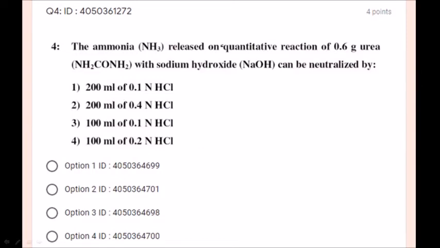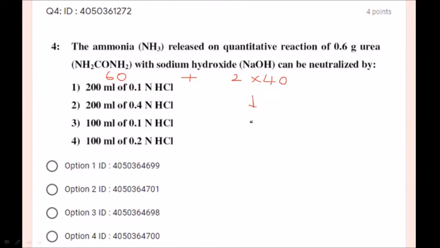So urea plus sodium hydroxide, what is urea? Yes, so the molecular weight of urea is 60. So how many molecules of sodium hydroxide required to react to urea? So 2 into 40, molecular weight of sodium hydroxide is 40, that means 80 grams. It is going to give 2 moles of ammonia.